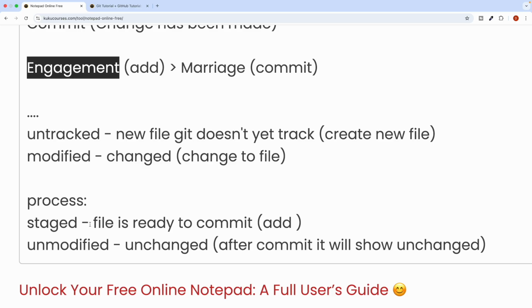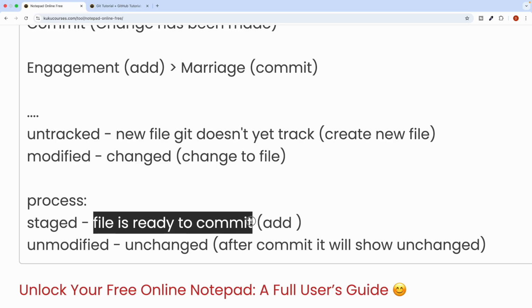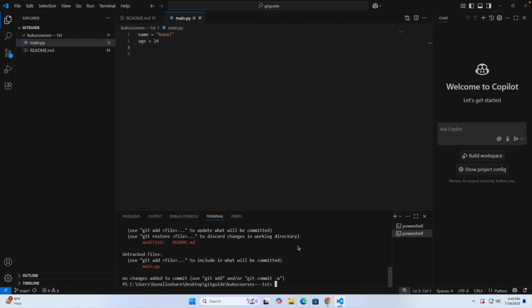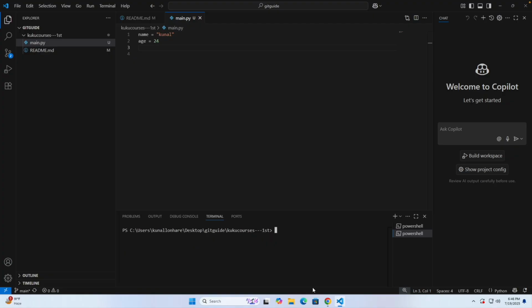Here it's a type of process where the file will be ready to commit. And marriage is the main process where the marriage has been done, right? So that is the commit. That marriage process you can say is like unmodified, where after you commit, it will show unchanged. Now what I mean to say, for example, let me clear the terminal.